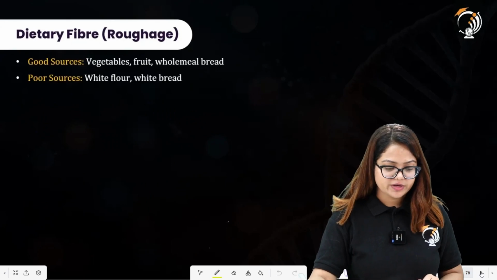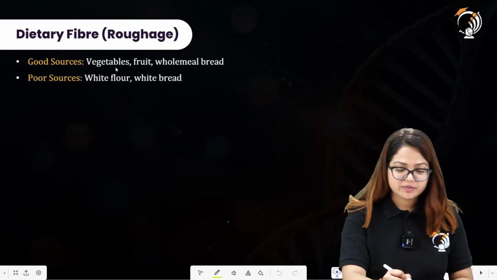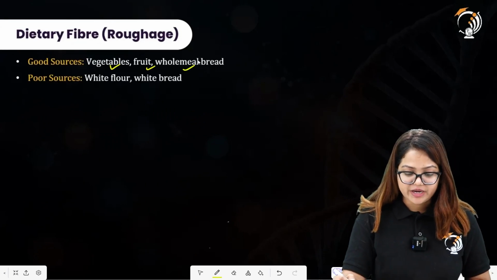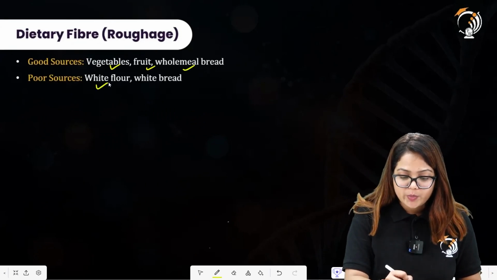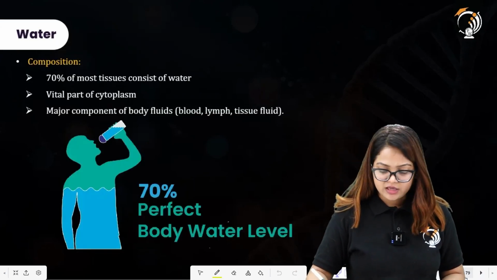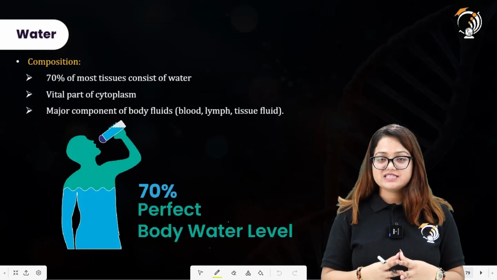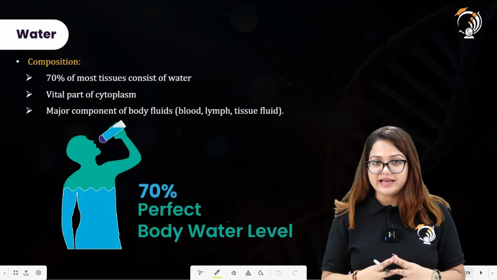All right, moving here, the good sources of dietary fiber include vegetables, fruit, whole meat, bread. The poor sources include white flour, white bread. Next, we have water. So, water is also behaving as a very essential part of our balanced diet.